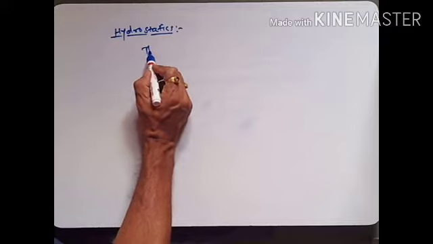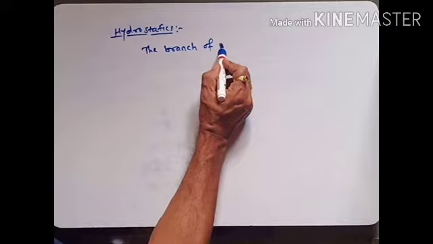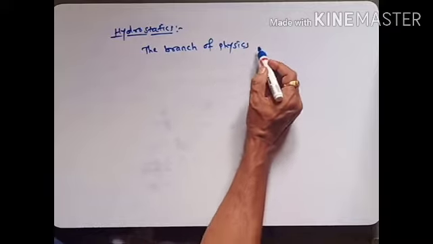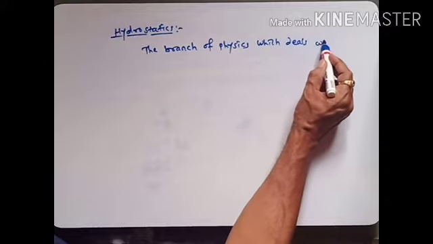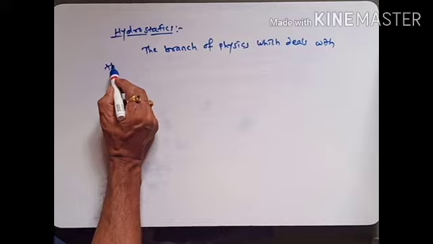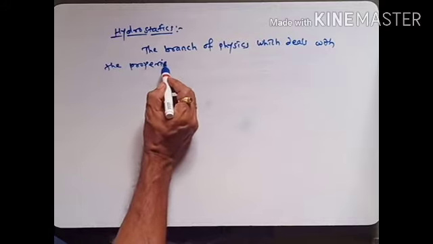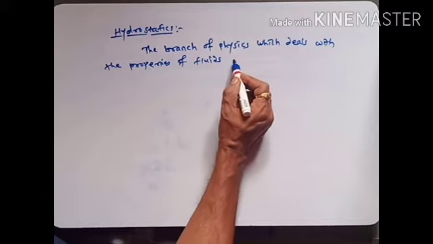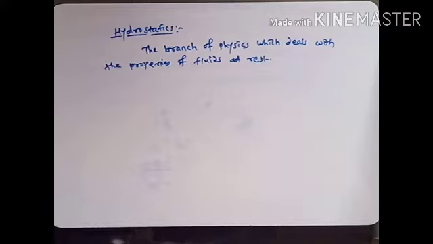That means hydrostatics is the branch of physics which deals with the properties of fluids at rest.